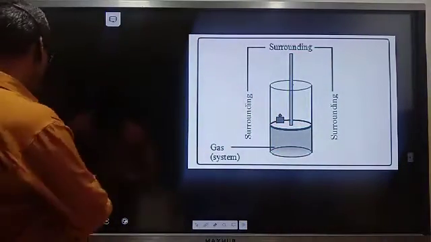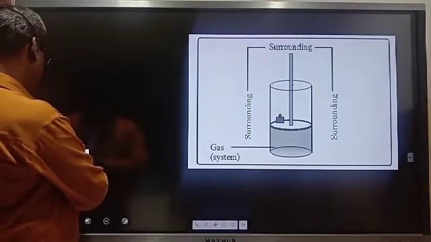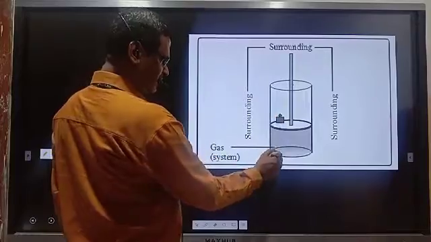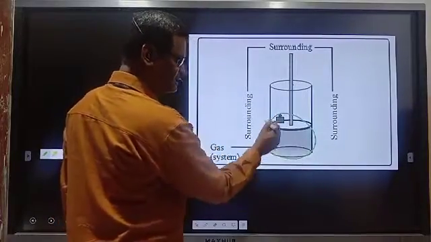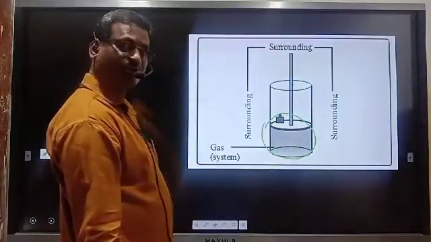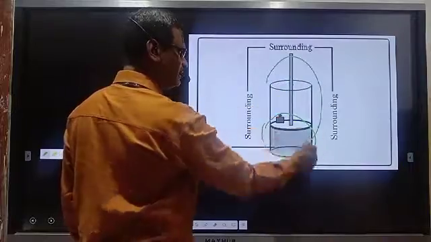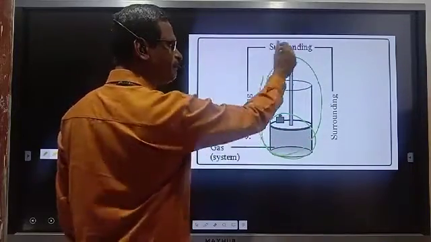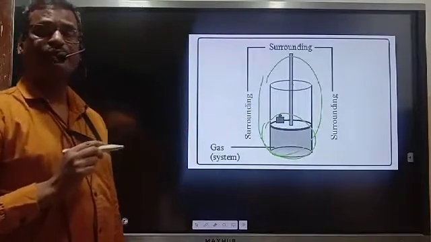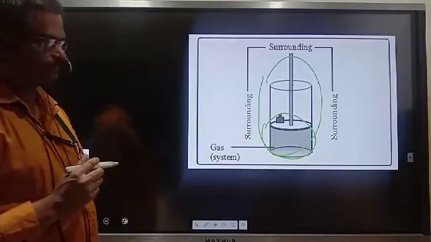See here also, the same part I have shown over here. This part is nothing but a system. This is a gaseous system, taken for thermodynamic study consideration. The remaining part of the universe is known as the surrounding of that system.